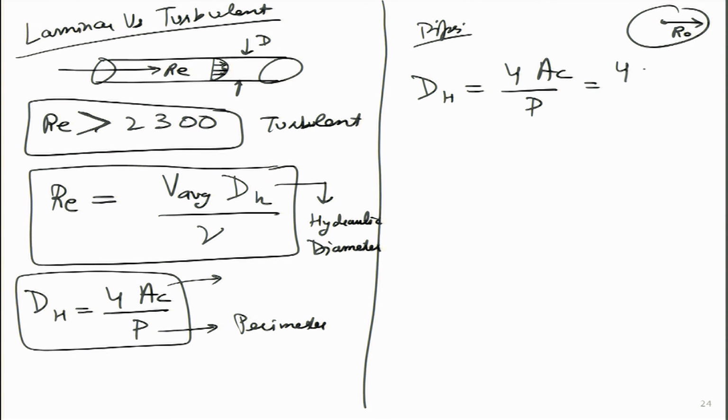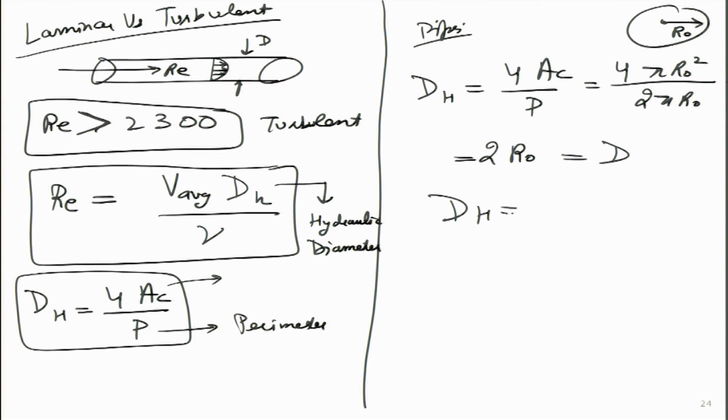So, what is the cross sectional area? Pi R naught square, perimeter 2 pi R naught. So, a lot of things get cancelled out, and we get 2 R naught, which is equal to D. So, for a pipe, it turns out both the hydraulic diameter as well as the simple diameter are the same. So, this is something that we have looked at just to figure out what is the definition for the critical Reynolds number and how we use the diameter in this particular case.